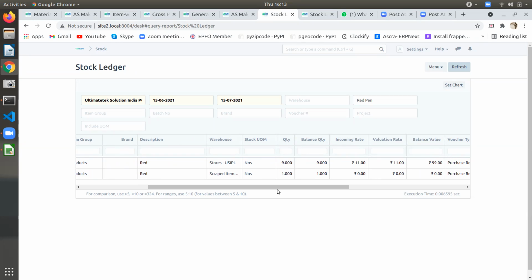Can we scrap? See, we'll create one account instead of any supplier account. We'll create one account and then we'll do the stock out transfer.